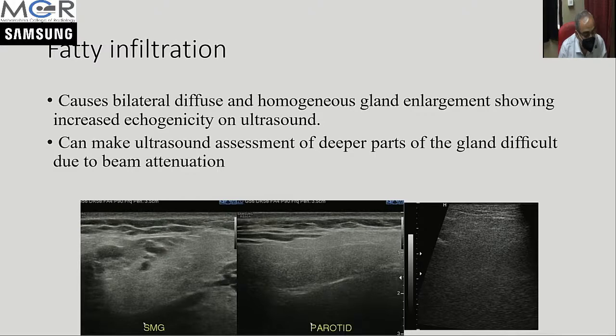Fatty infiltration causes diffuse and homogeneous gland enlargement and shows increased echogenicity on ultrasound, and it can make ultrasound assessment of deeper parts of the gland difficult due to beam attenuation.